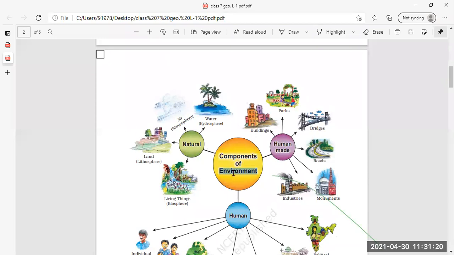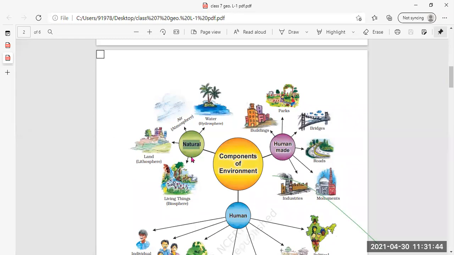Yes, components of environment means the parts of the environment. Which are the parts of the environment? Which all things made our environment? Natural, human-made, and human. Yes, environment overall can be divided into three parts or three components: natural, human-made, and human.